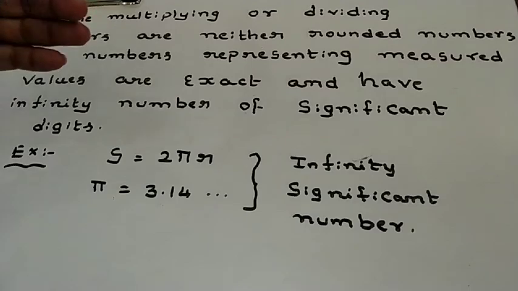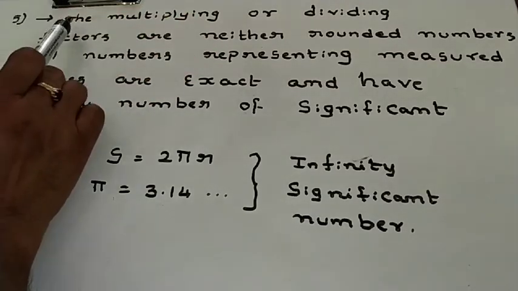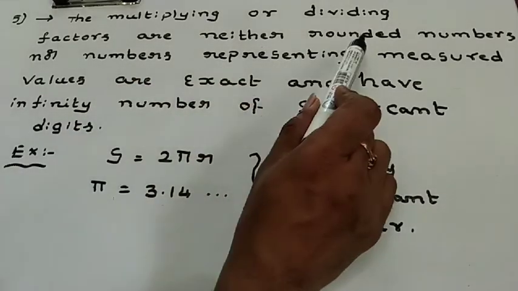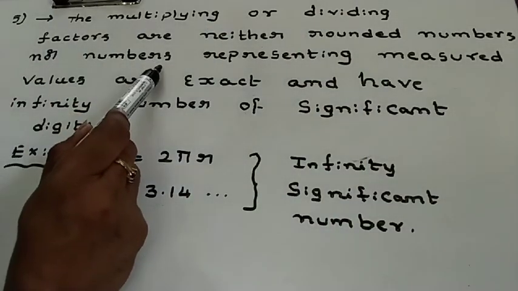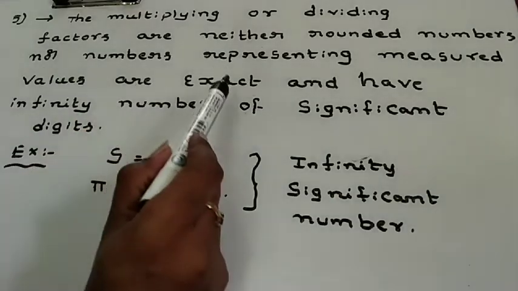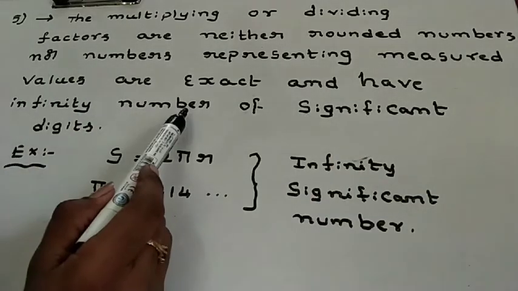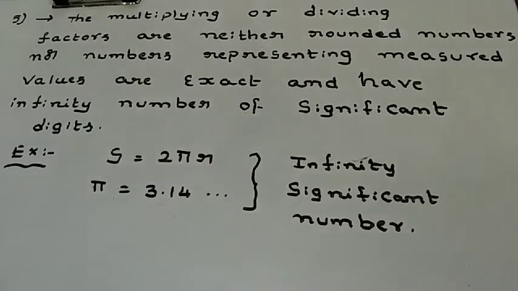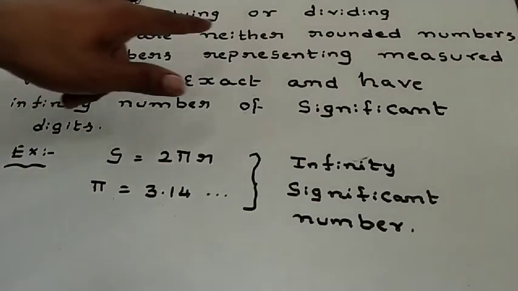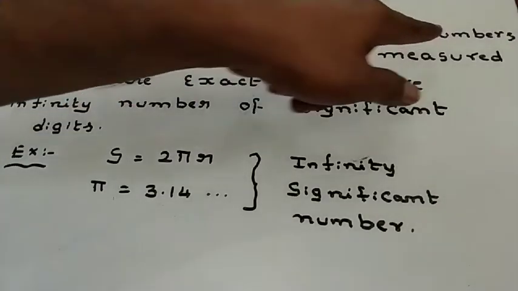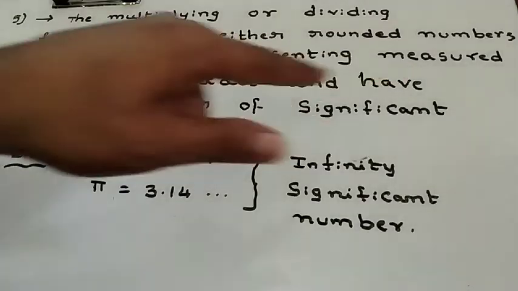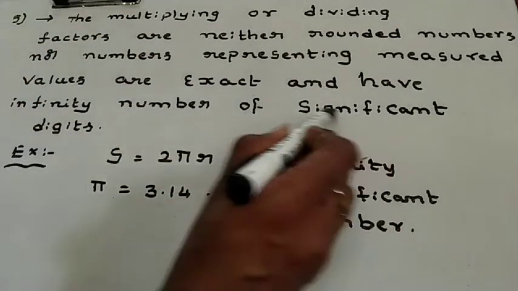Now let us take one step backward. That is, the multiplying or dividing factors are neither rounded numbers nor numbers representing measured values, but are exact and have infinite numbers of significant digits.